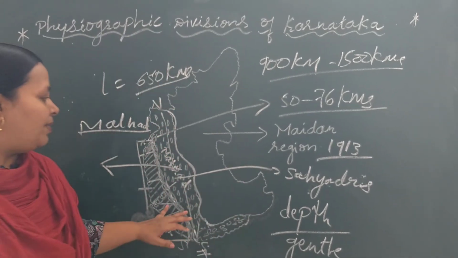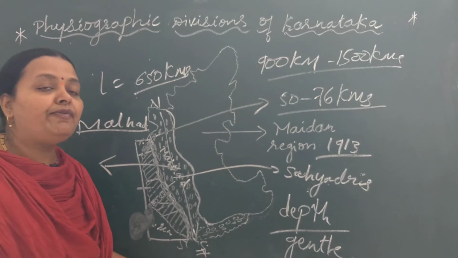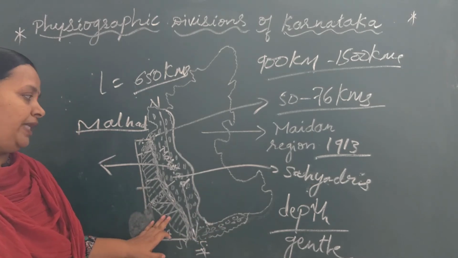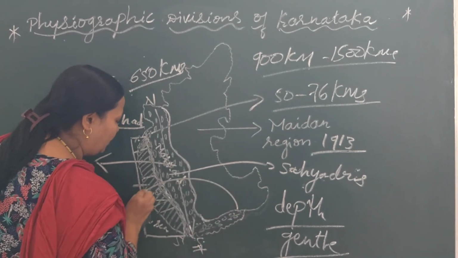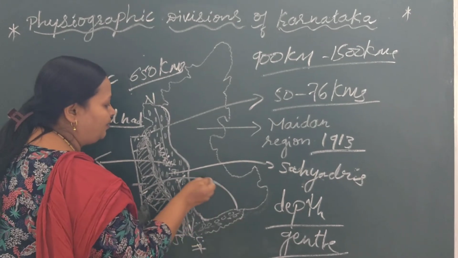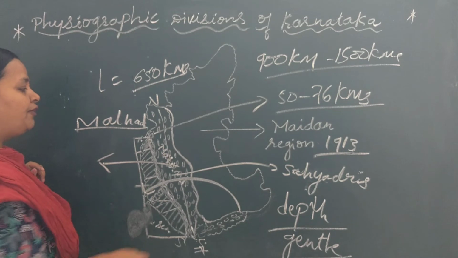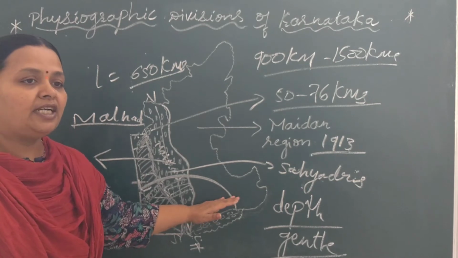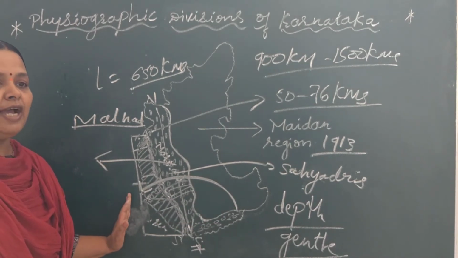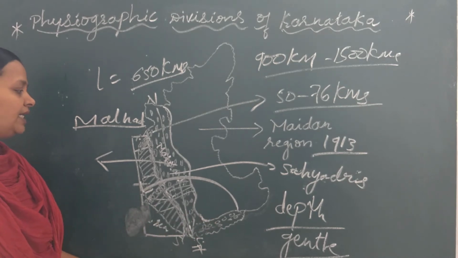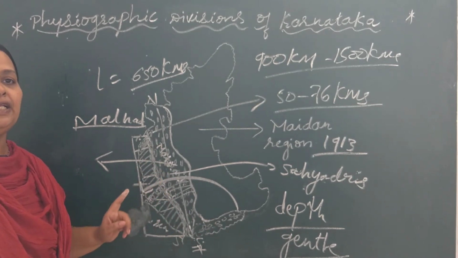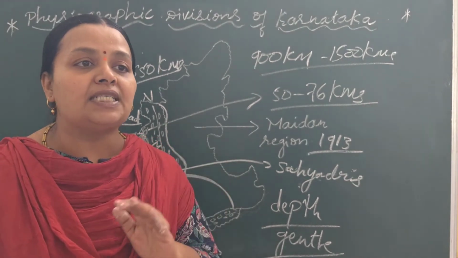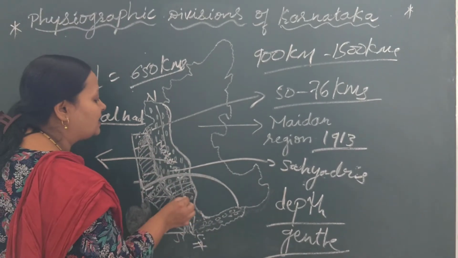Okay, now look at the map here. If we want to go from eastern plains to coastal plains, if we want to travel from here to here, we have to pass through the Western Ghats. In Western Ghats there are many hills and mountains. So to travel from eastern plains to coastal region, passes are necessary.